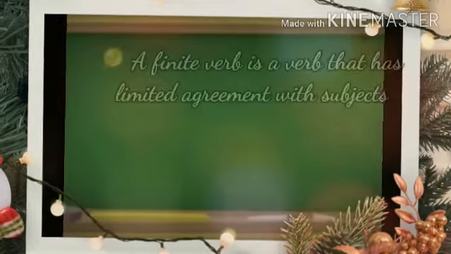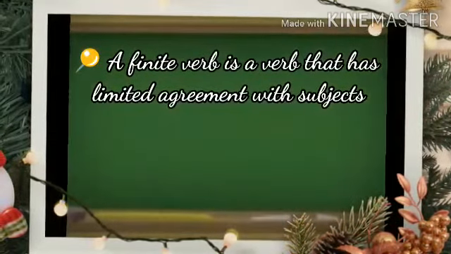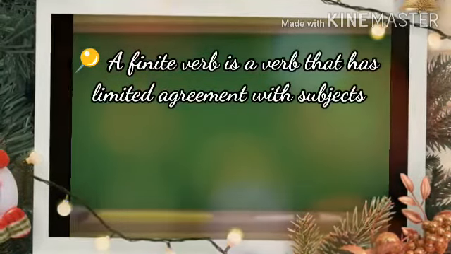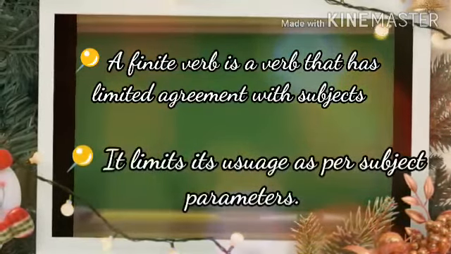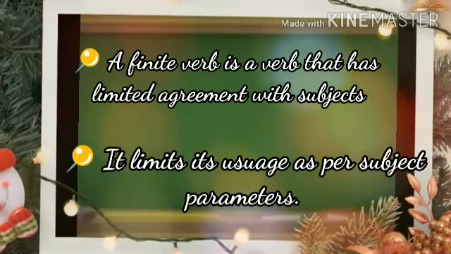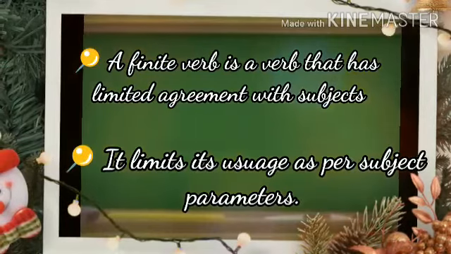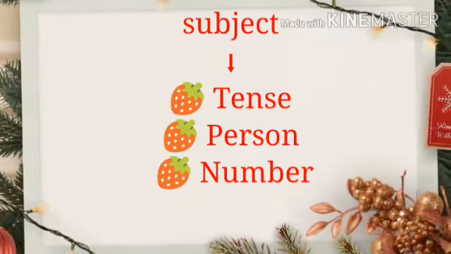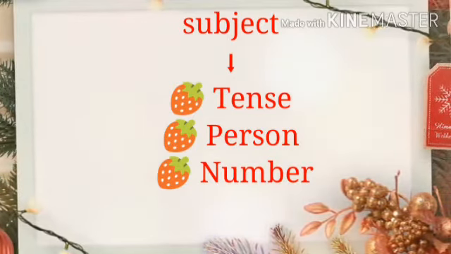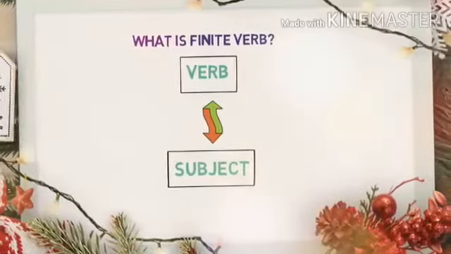A finite verb is a verb that has limited agreement with subjects. It limits its usage as per subject parameters. What are subject parameters? There are three subject parameters: tense, person and number, by which this limitation is fixed.